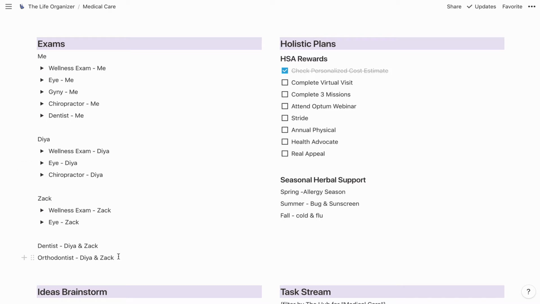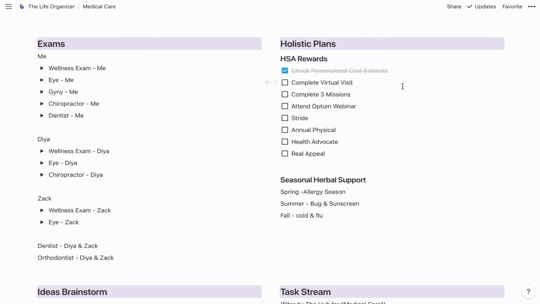Now for the dentist or orthodontist, I actually am not setting these up as tasks, because these guys are very good at making sure we do not leave the office without an appointment. So I don't have to manage that through this system.